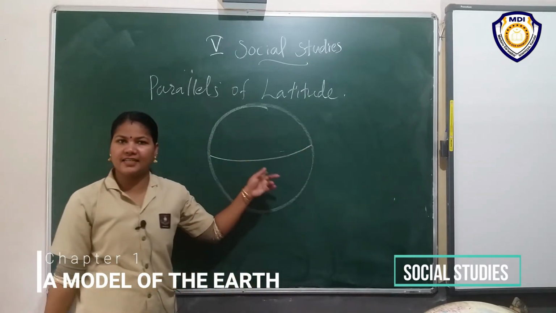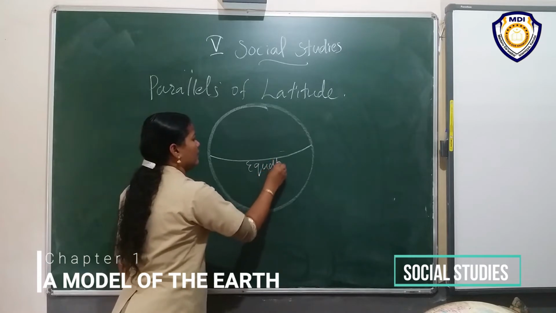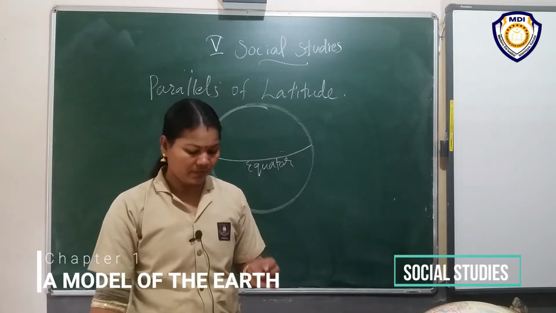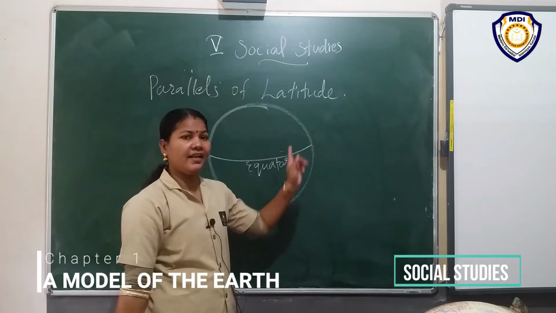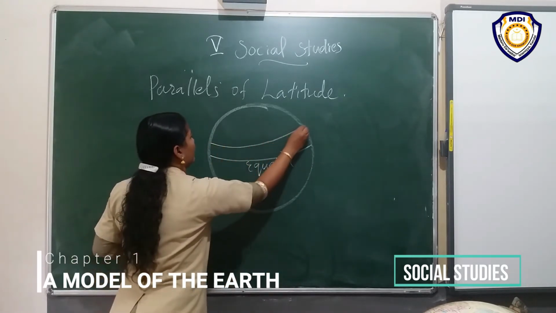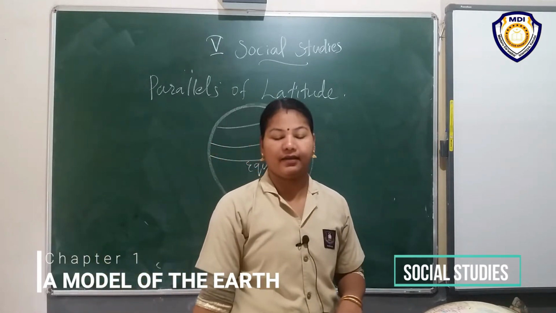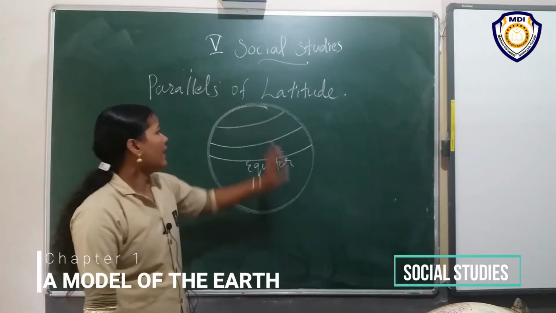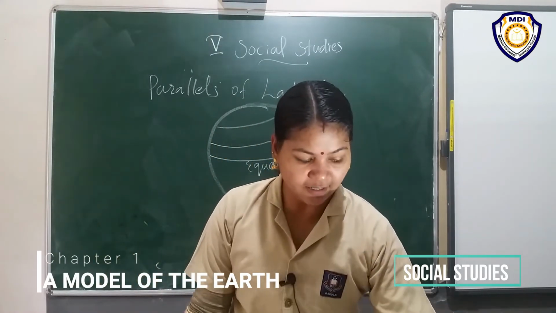Here is one imaginary line. This line is called the equator. Then here we want to draw some parallel lines. Parallel lines mean the same direction. We can draw this line. This is called a parallel of latitude. Is it clear? All of you listen here.